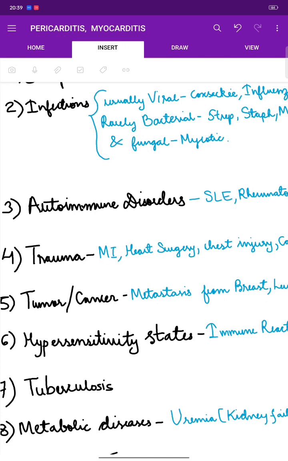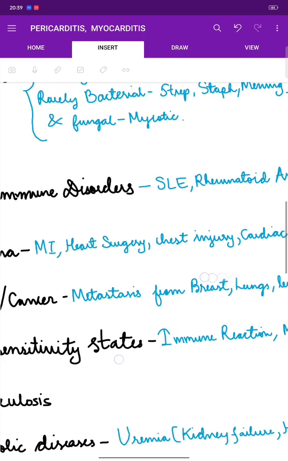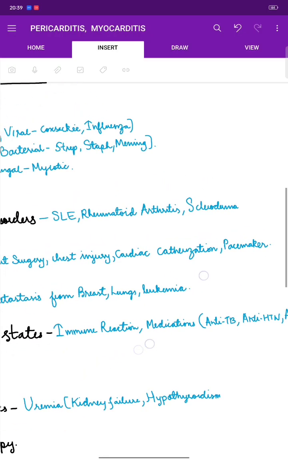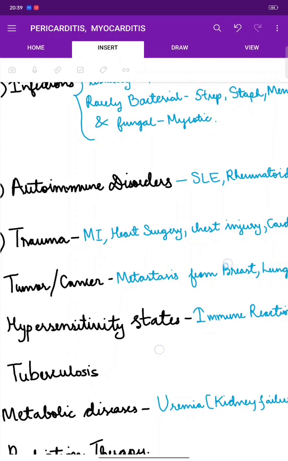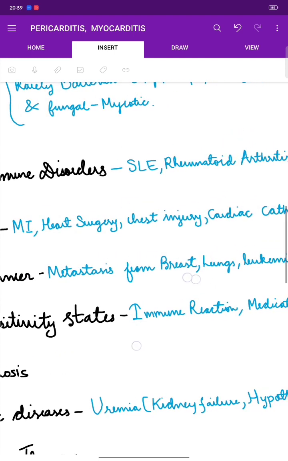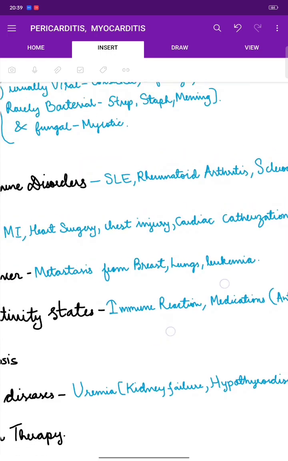Now, it can also be caused by trauma such as myocardial infarction, any recent heart surgery, chest injury, cardiac catheterization, and pacemaker implantation. A trauma can also be due to any pressure or something related to an injury that has been caused by a car accident, maybe. So, next is tumor. Metastasis from the breast, lungs, and leukemia.